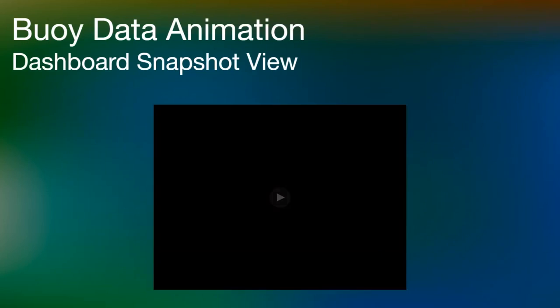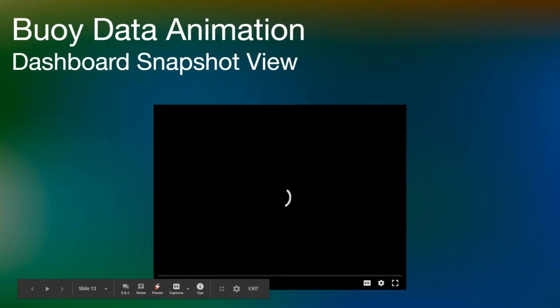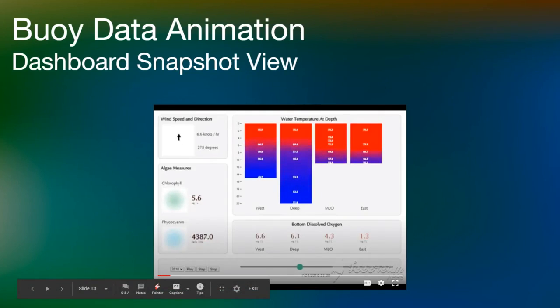As a final part to this project, I created an animated dashboard snapshot view of Muskegon Lake. The long-term goal will be to expand this into something that can be used for the live buoy data instead of just the historical data. This dashboard was created using JavaScript and D3.